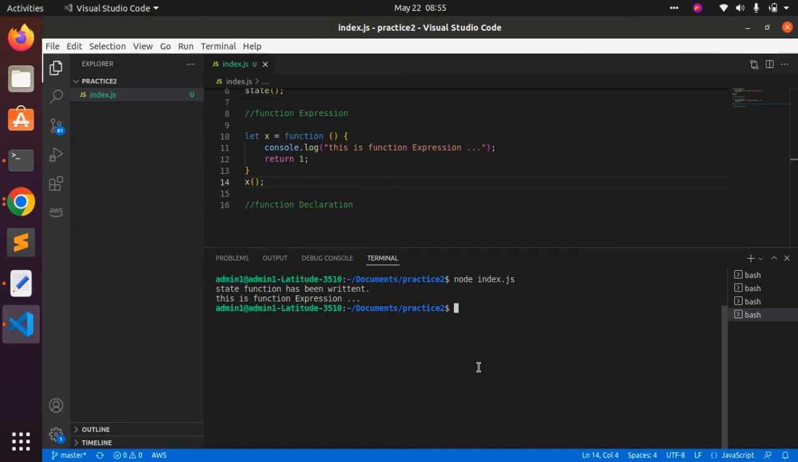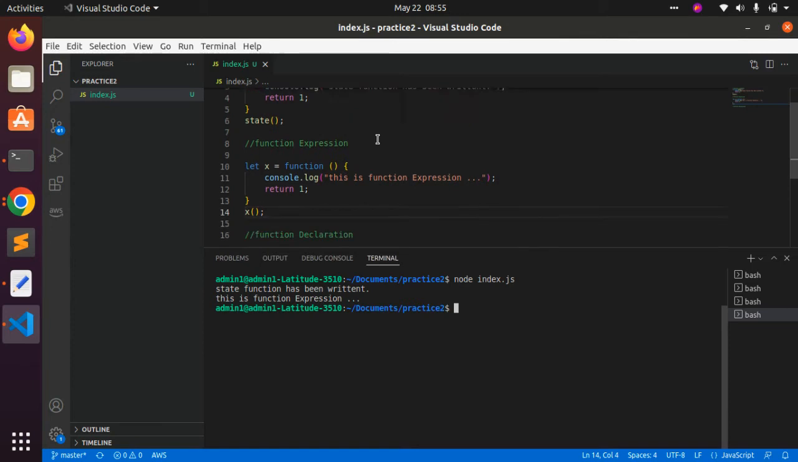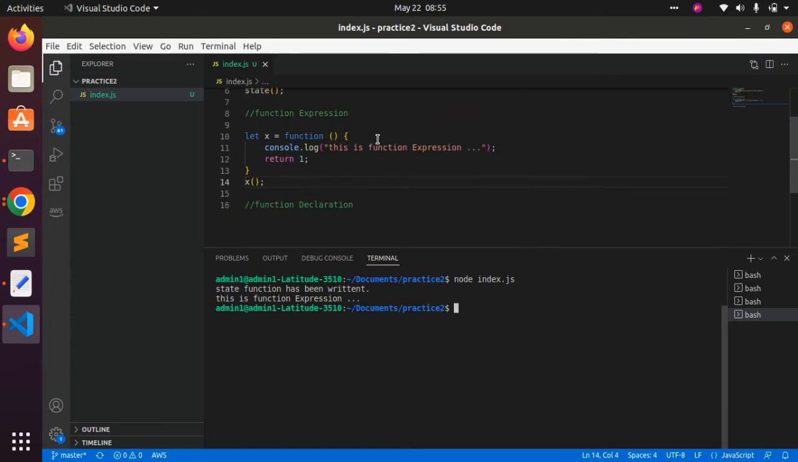So basically, function statement and function expression are both ways of writing a function inside JavaScript. And what is the function declaration? Function statement and function declaration are both the same thing.